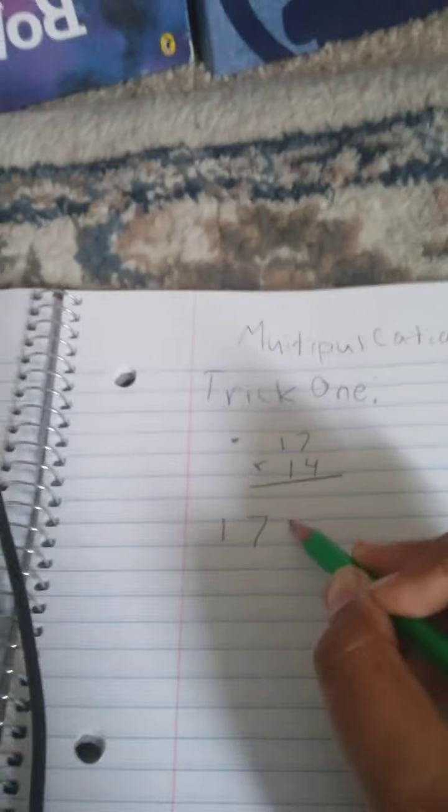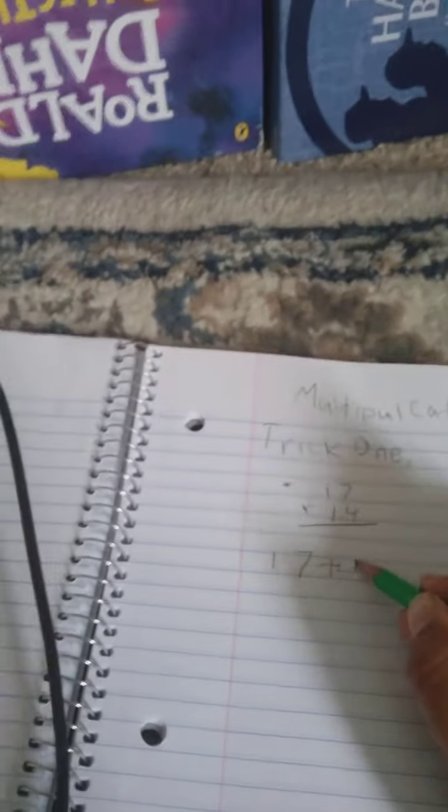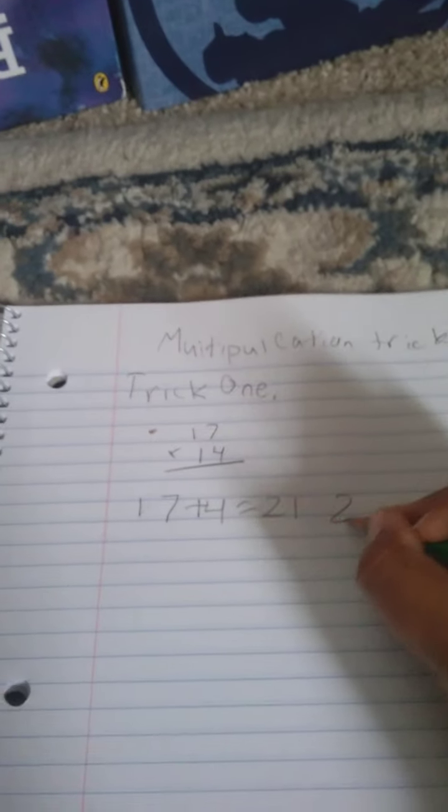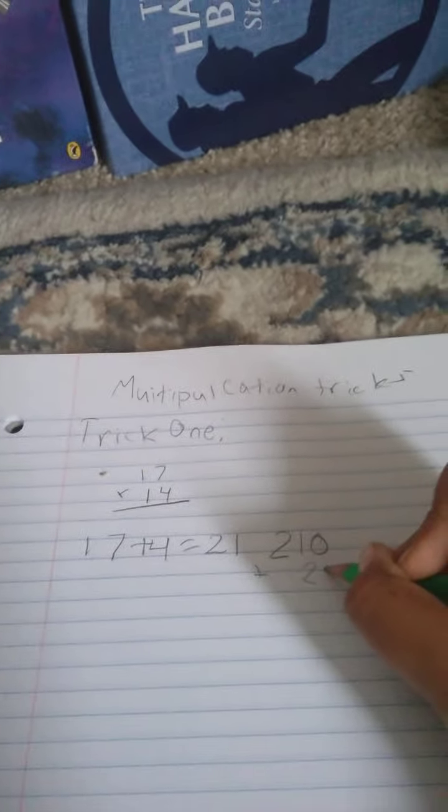117, the larger number, plus the units digit of the smaller number. Then multiply that by 10. Then add the product of the units digits of the two numbers.